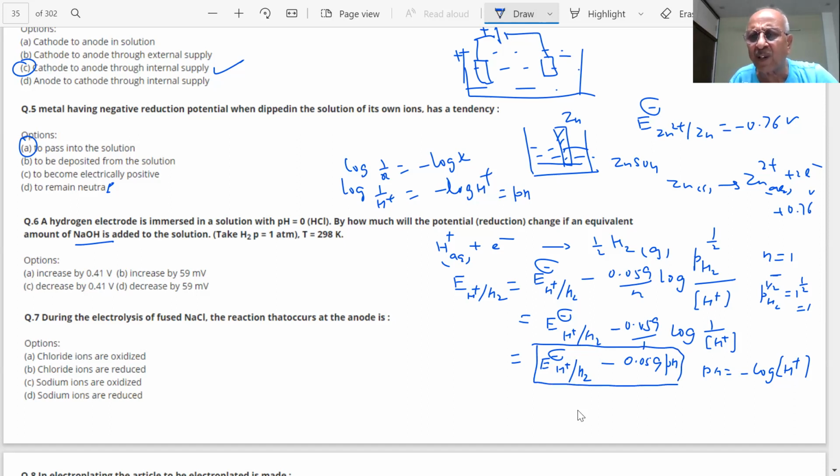Now, students, what is the value of the pH? Is it 0? If I put 0, then this whole value is 0, then there is no change. How did you get the answer? What has happened here? There was HCl, okay, and an equivalent amount of OH is added from the NaOH added. Did he add?